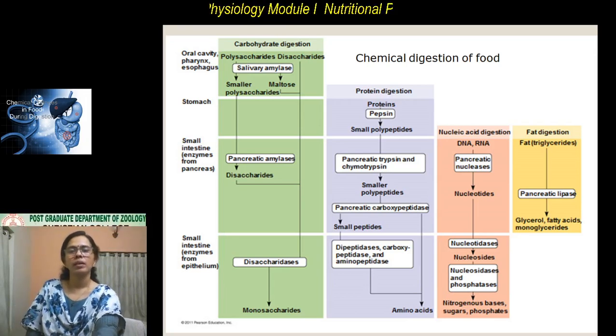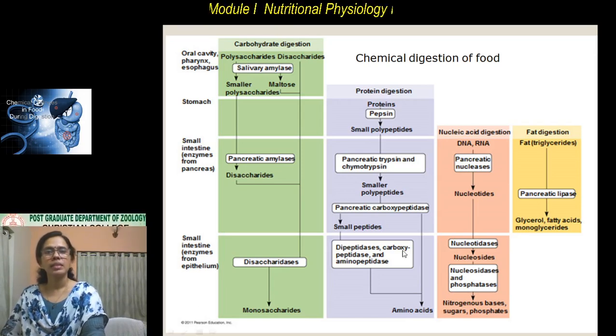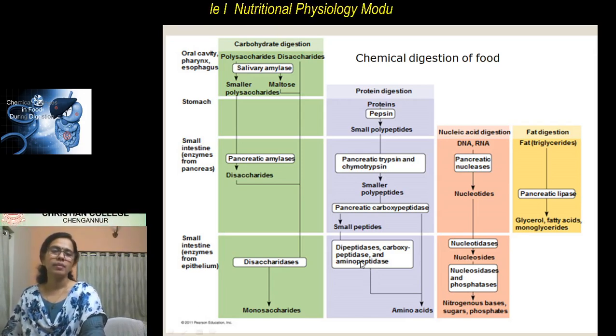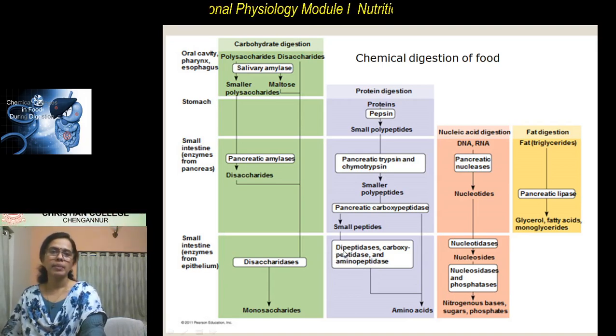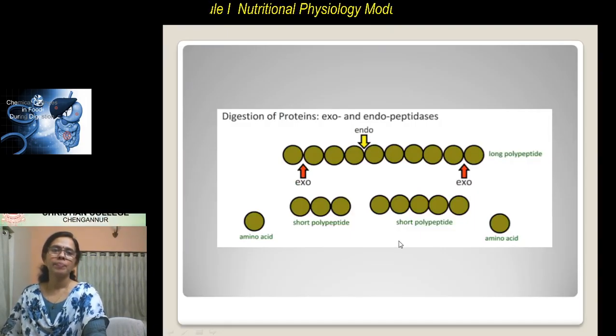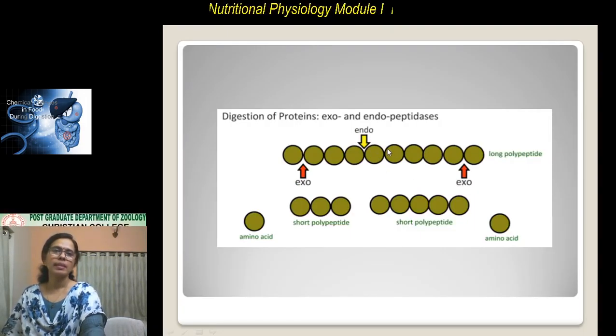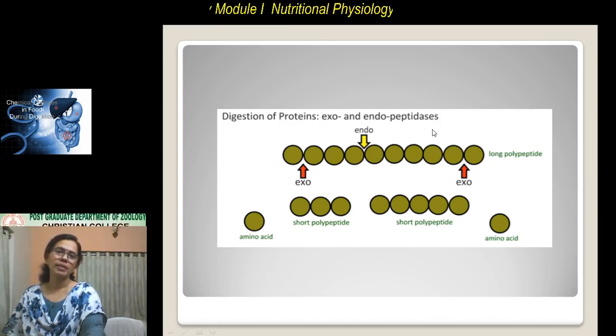There are intestinal glands present in the wall of the intestine. Those intestinal glands secrete intestinal juice. That intestinal juice contains dipeptidases, carboxypeptidases and aminopeptidases. When we discuss the peptidases that digest the proteins, they are broadly classified as exopeptidases and endopeptidases.